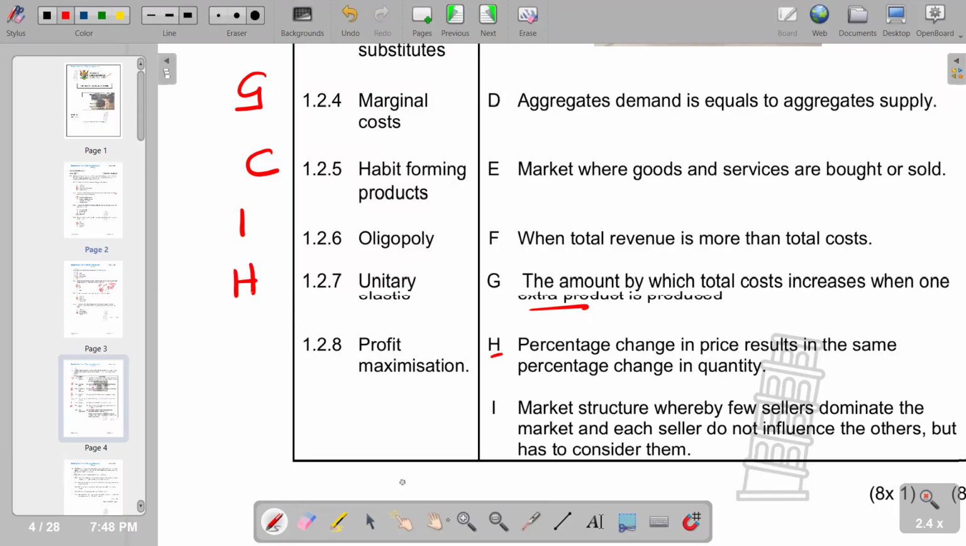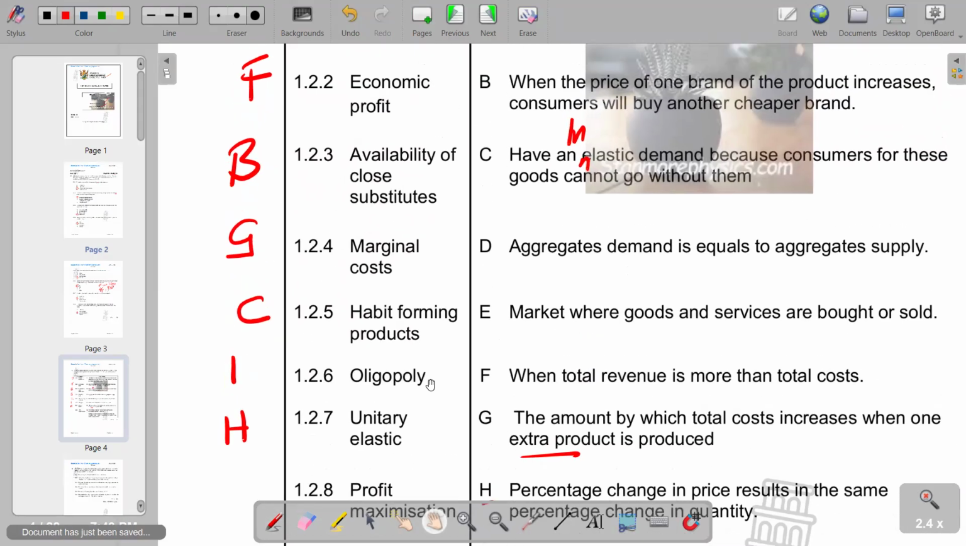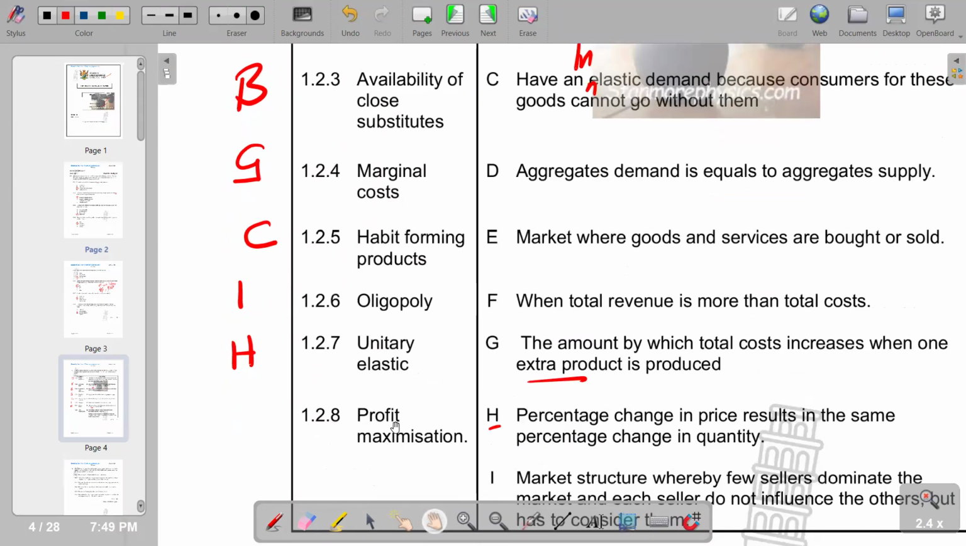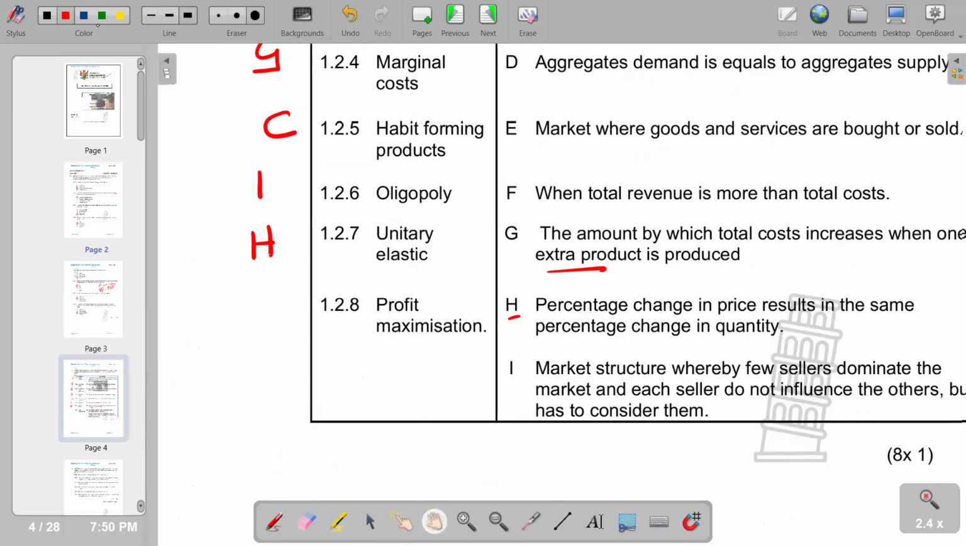So we try to see which one matches profit maximization, being the last one that we have. Profit maximization is explained by A, which is the short run or long run process by which a firm may determine the price, input and output levels that will lead to the highest possible total profit. So we have A as the most appropriate.